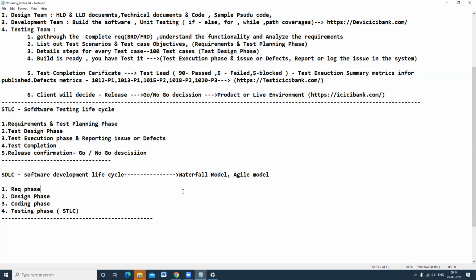The client can amend the changes. They can come up and say, no, I don't want this functionality. He can add new requirements, modify requirements, and delete them as well. He has given 10 requirements, and he can suddenly drop 2 features and want only 8. He can also add additional features. That flexibility is there in the agile model, because all the teams are involved.